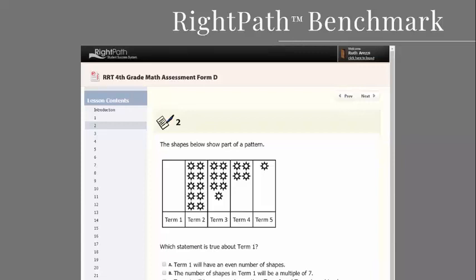RightPath benchmarks can be administered online, which is recommended for immediate results, or they can be administered on paper and pencil using our bubble sheets. ELA benchmarks typically have 30 questions. Math has about 35 questions. If students take the assessment online, they will see one question at a time, just like you see on the screen, and as they move from question to question, their answers will be saved.